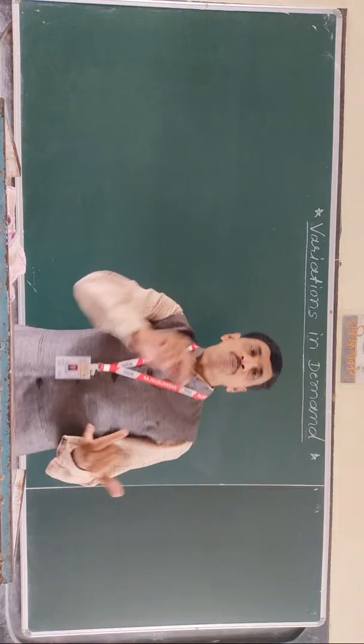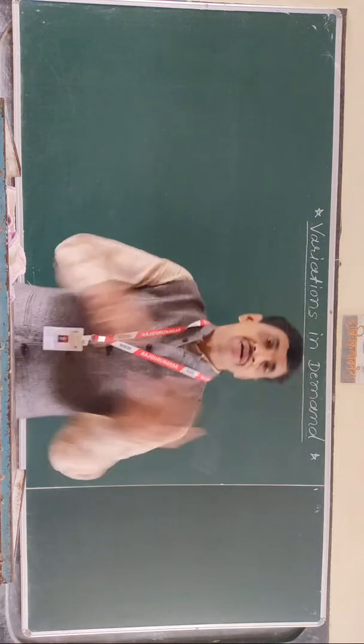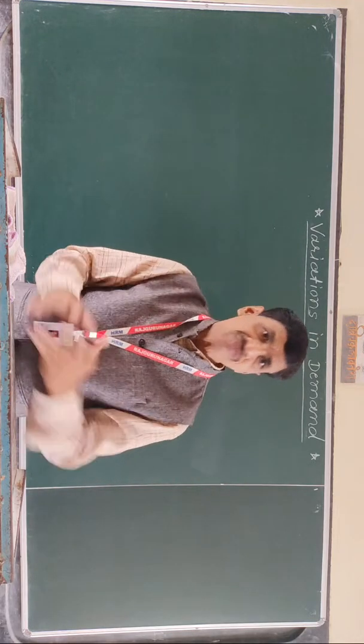Okay. So point number 6, ignorance. That means अज्ञान.